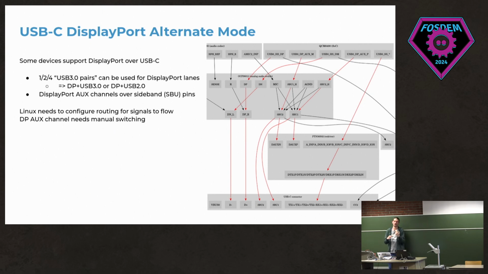And for 4 lanes, you actually cannot do USB 3.0 anymore because all of the USB super speed lanes are used for DisplayPort. But you can still use USB 2.0 for this. So there's a lot of different combinations that you can use. The DisplayPort aux channel, which is used for some communication, also runs over some different wires, which also needs to be switched correctly depending on which orientation you plug in the DisplayPort connector, or the USB-C connector, basically. Everything needs to be configured, and if something isn't configured correctly, no data will flow. So then you have a bad time because you don't have DisplayPort out.